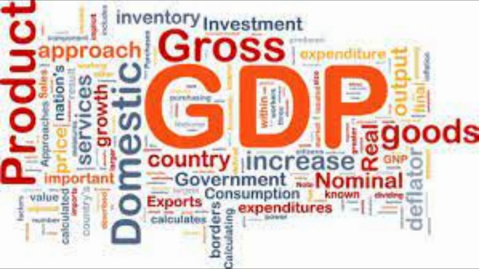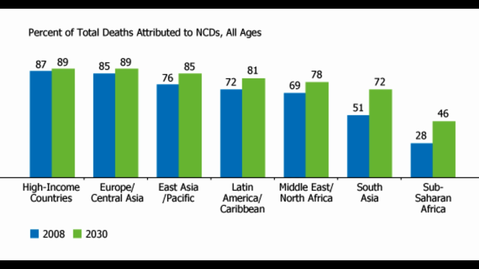Firstly, NCDs affect people living in poverty at a much higher rate than those who are better off financially. Poverty is a major social determinant of health, and it is closely linked to NCDs. People living in poverty often lack access to healthy foods and safe places to exercise, which increases their risk of developing NCDs such as diabetes and heart disease. Additionally, poverty is often associated with other risk factors for NCDs, including smoking and exposure to environmental pollutants.